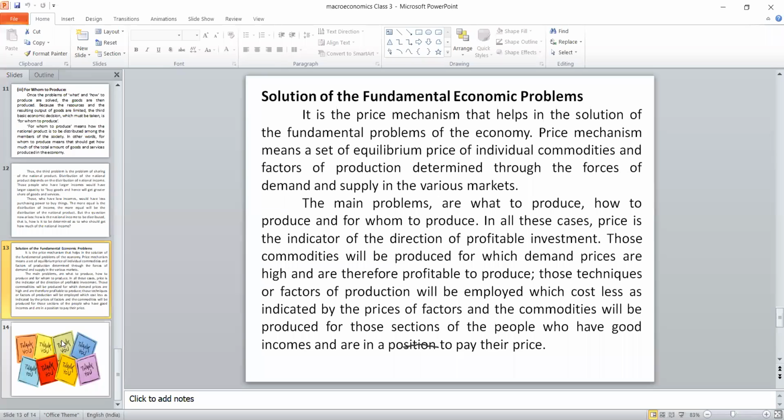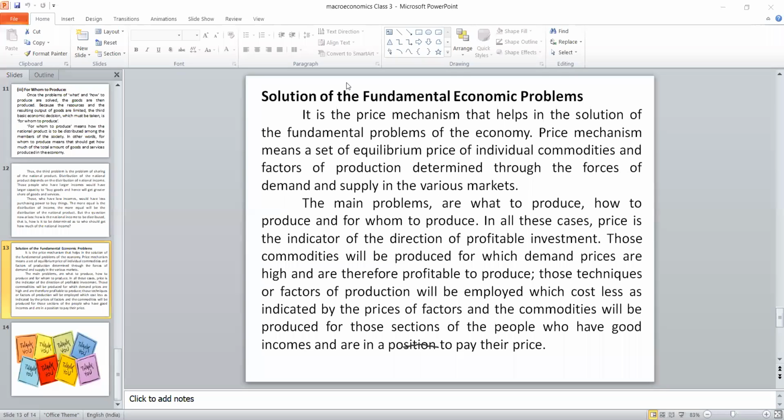Okay, let's continue. Once we know the demand for the product, we are able to decide how to supply that. The demand is the deciding factor for producing a particular product. So based on the price, we can easily make a suitable solution for all these fundamental problems.